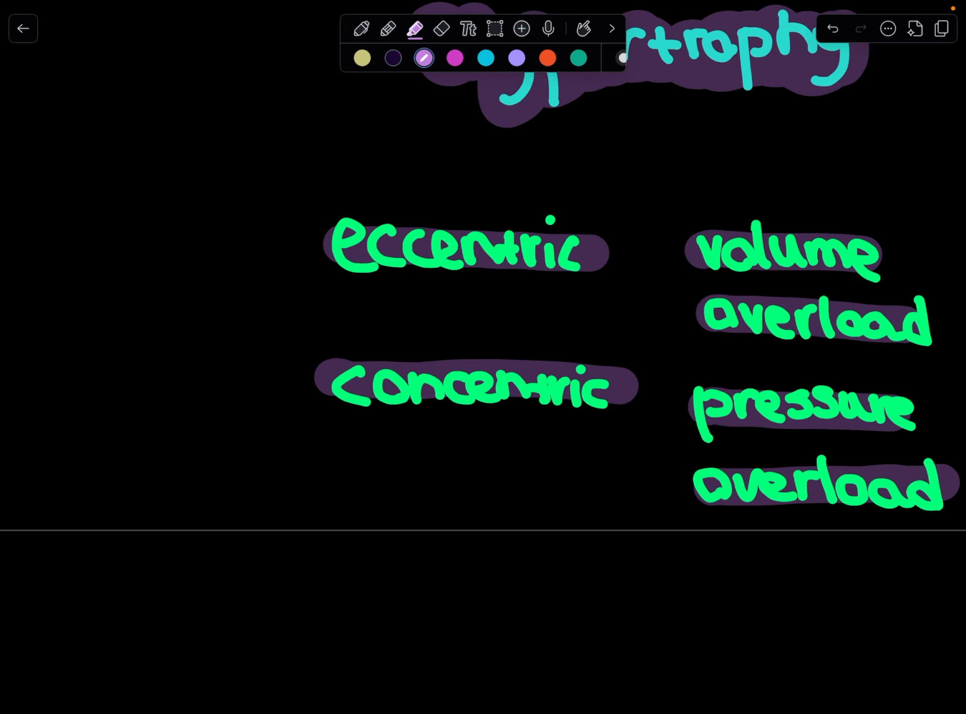The terms come from the geometry. Eccentric involves stretching outward, adding more volume to the chamber, while concentric involves thickening inward, reducing chamber size but increasing wall mass. These changes strain the heart, potentially leading to failure if untreated.